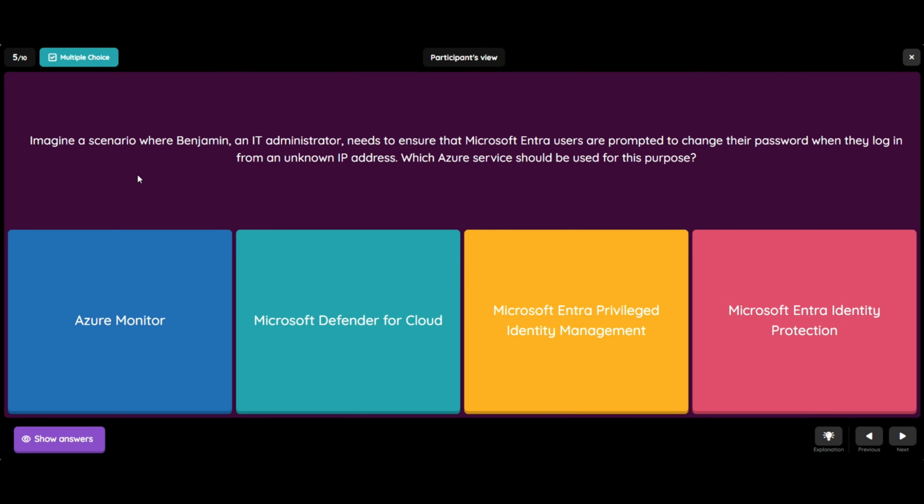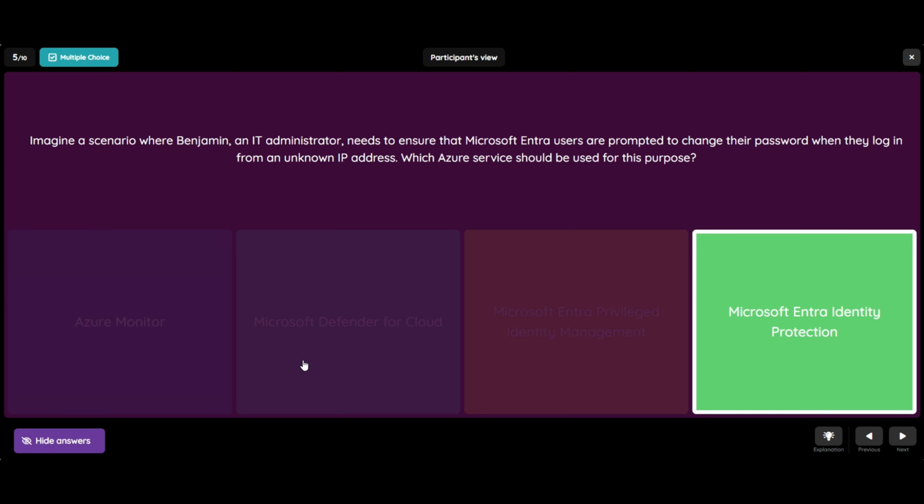So the 5th question is, imagine a scenario where Benjamin, an IT administrator, needs to ensure that Microsoft Entra users are prompted to change their password when they log in from an unknown IP address. Which Azure service should be used for this purpose? The options are Azure Monitor, Microsoft Defender for Cloud, Microsoft Entra Privileged Identity Management, and Microsoft Entra Identity Protection. The correct answer is Microsoft Entra Identity Protection.